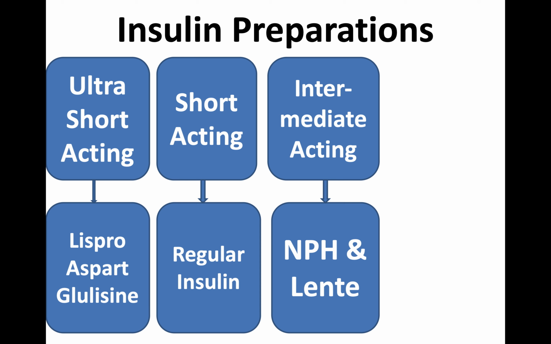Okay, fine. NPH stands for neutral protamine Hagedorn. It's a protein, and if my memory is correct, I think it's a protein isolated from salmon fish. Then Lente is a suspension of insulin, a combination of insulin with zinc. So both these preparations are intended to act for more time, so that the frequency of administration can be reduced.